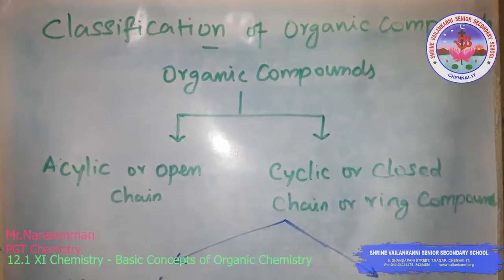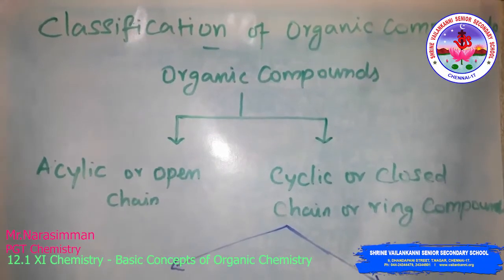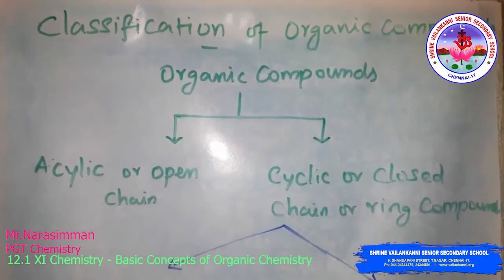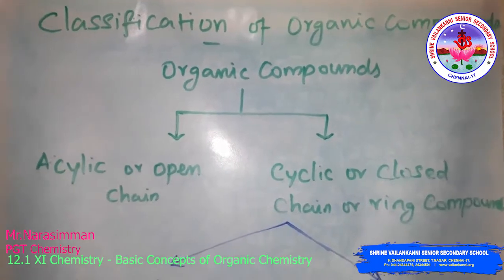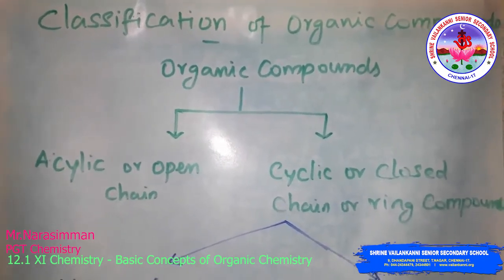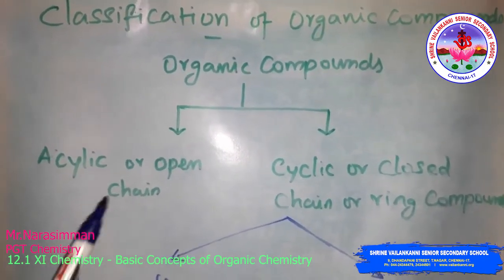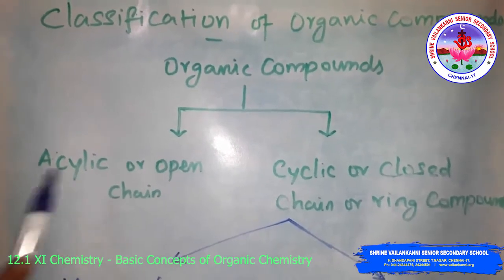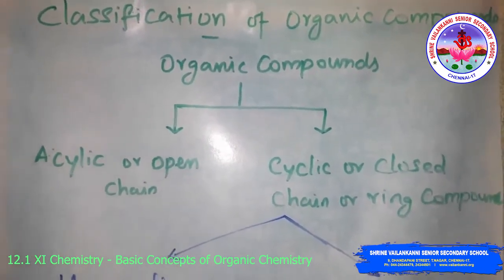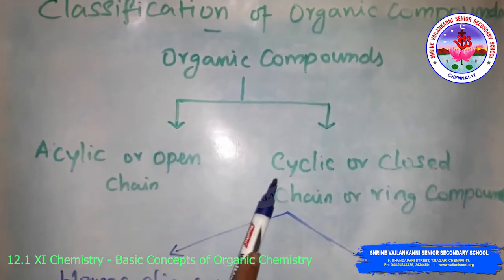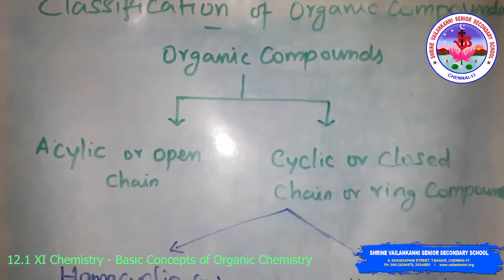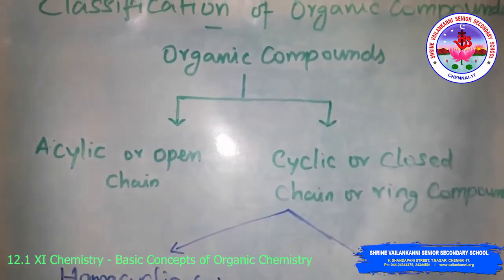Classifications of organic compounds. Organic compounds are mainly classified into open chain and closed chain. Then further we will classify. First, look at the open chain or acyclic compounds. Open chain compounds are acyclic compounds. The next part is cyclic or closed chain or ring compounds.